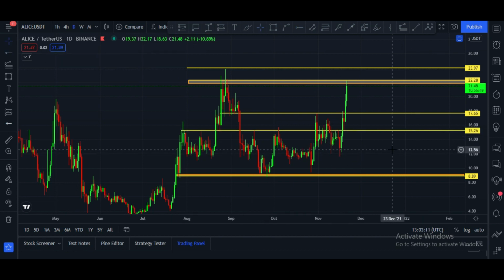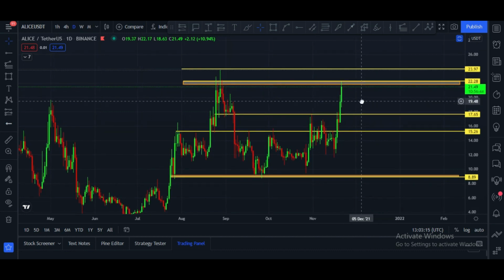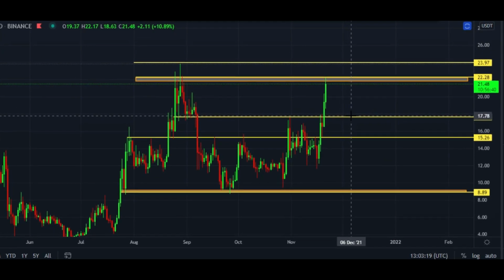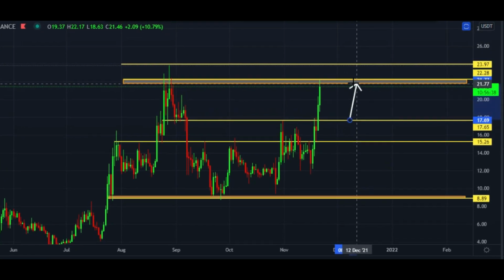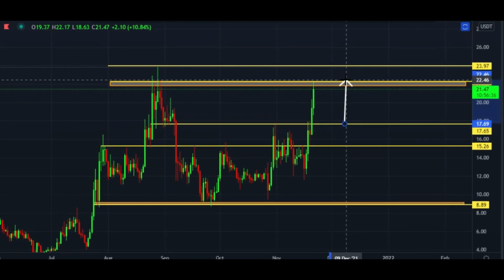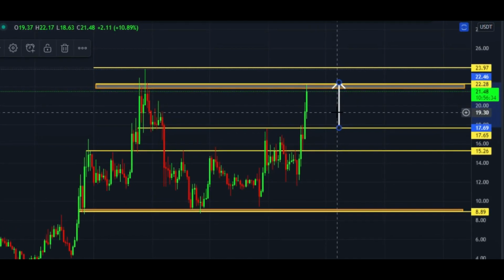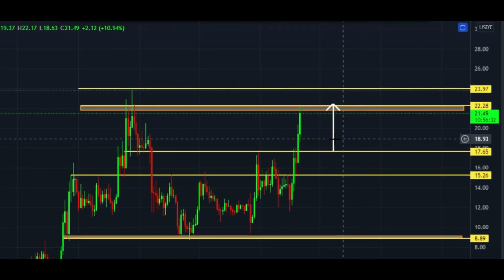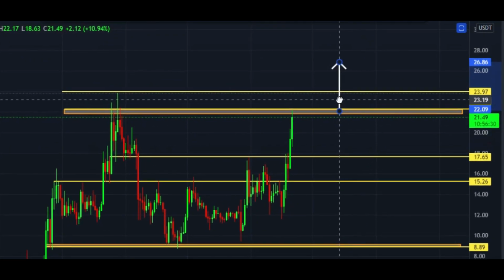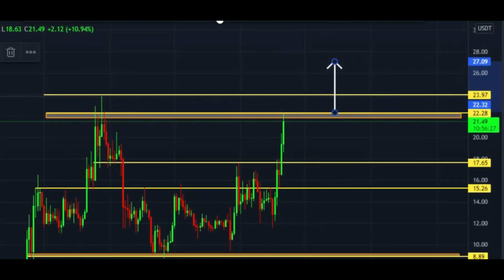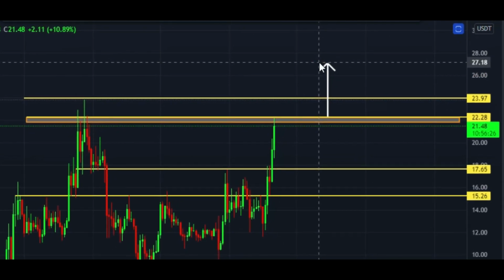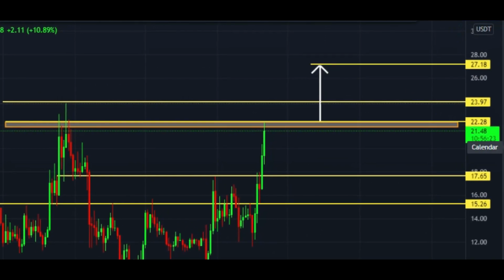These are support areas, and if it breaks this $22 price area, in that case our target according to this support and resistance base will be like this. For this I have to fix this chart. $27 will be the target.